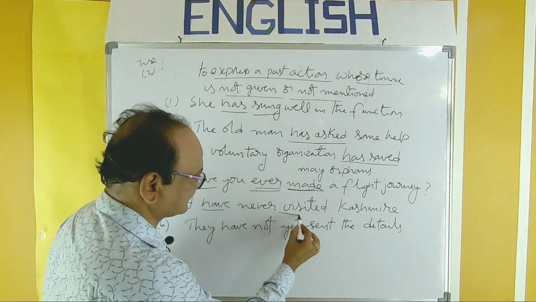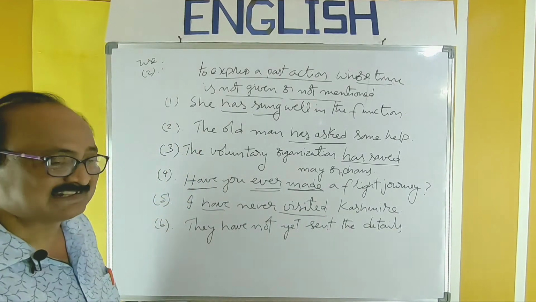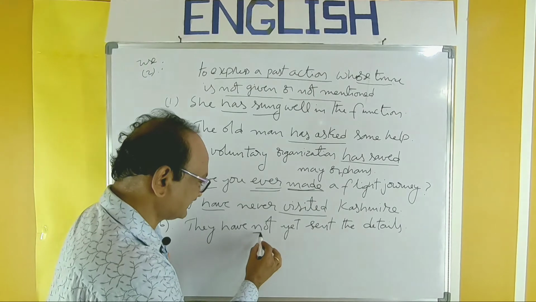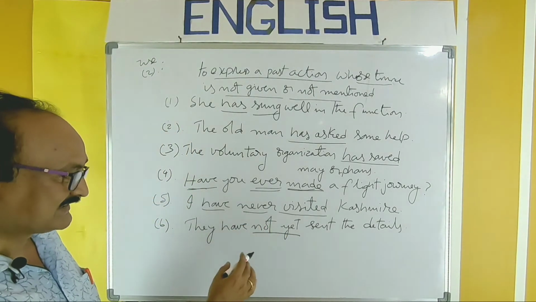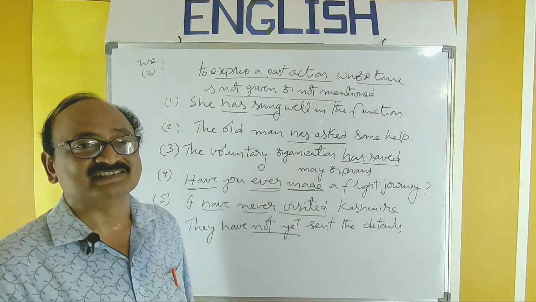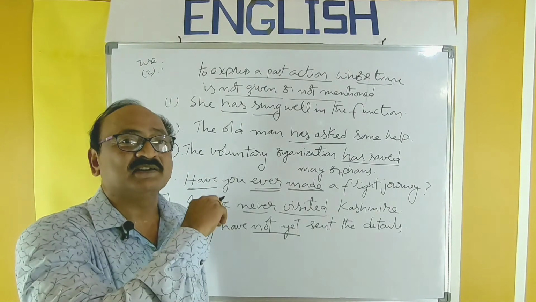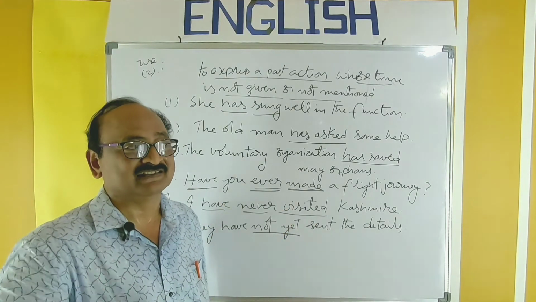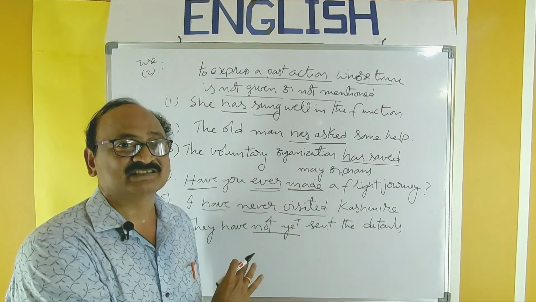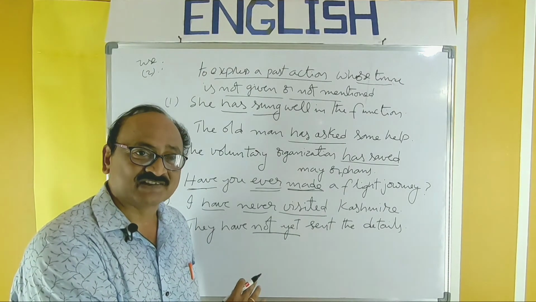Have visited. Next, they have not yet sent the details. Not yet, negative, is also never negative. They have not yet sent the details. So this sort of negative activities which have not at all taken place in the entire indefinite past can also be expressed in this present perfect.